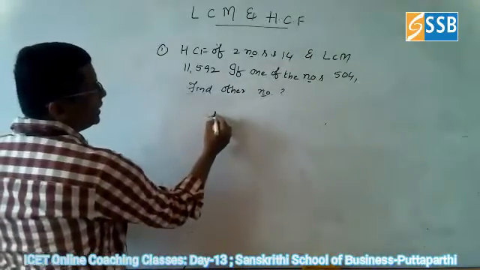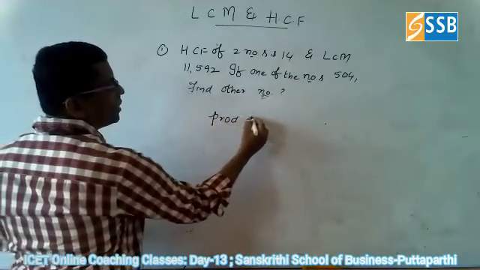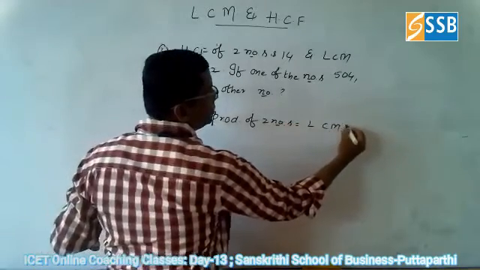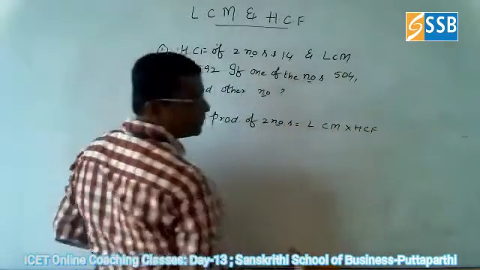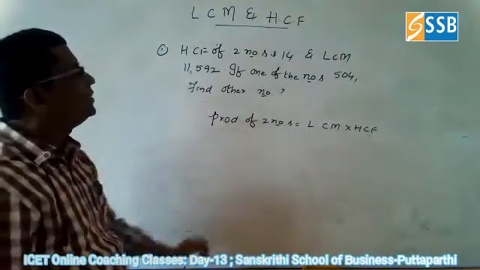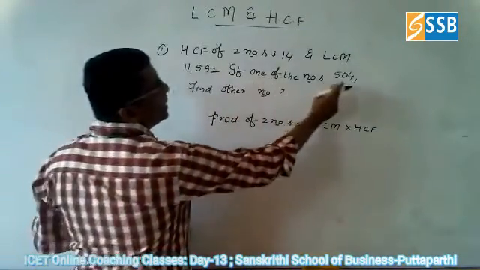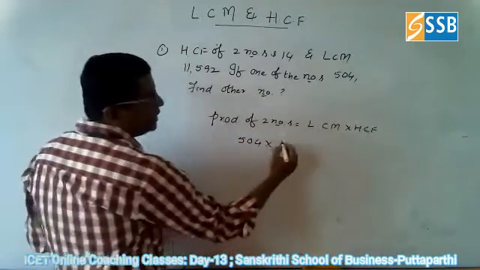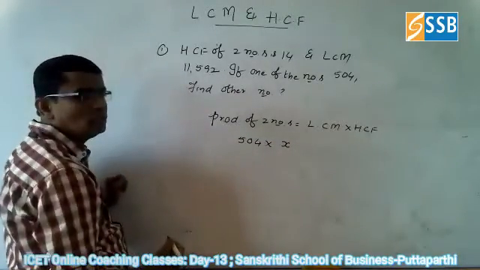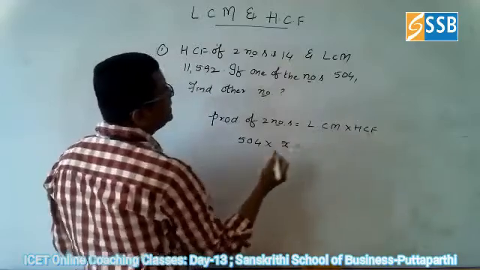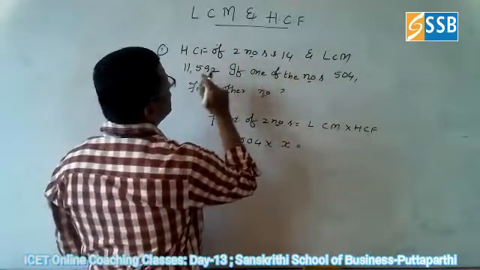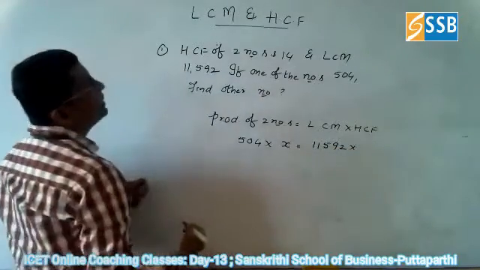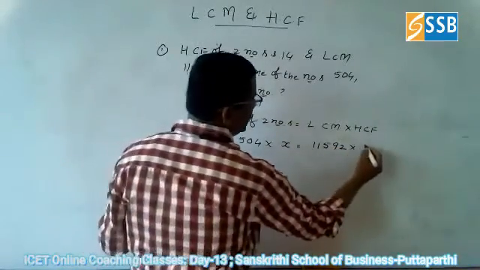So we can directly go for the relation. Product of two numbers is equal to, what is the relation? LCM into HCF. What are the two numbers here? Only one number is given as 504. The other number you don't know. Let us assume it as X. Then X is equal to, what is LCM? LCM is 11,592 into, what is HCF? HCF is given as 14.